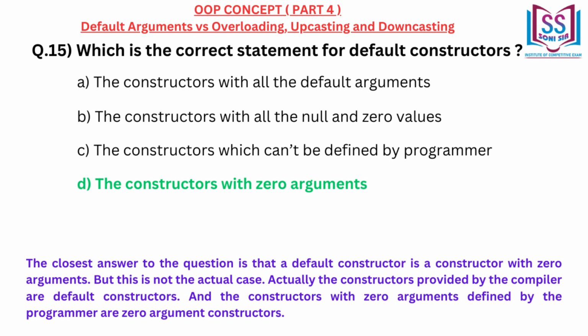The closest answer to the question is that a default constructor is a constructor with zero arguments. But this is not the actual case. Actually, the constructors provided by the compiler are default constructors. And the constructors with zero arguments defined by the programmer are zero-argument constructors.